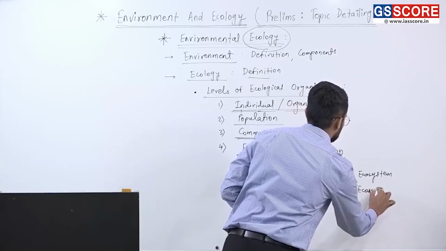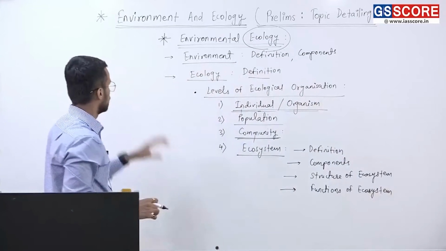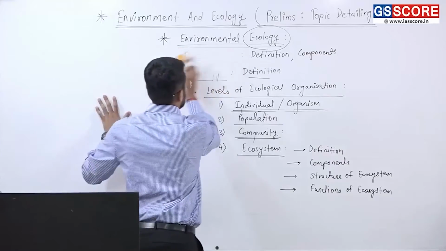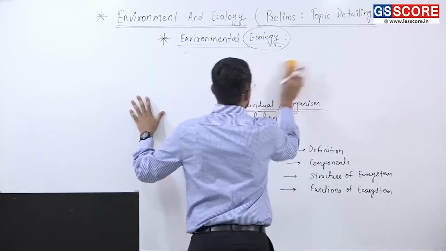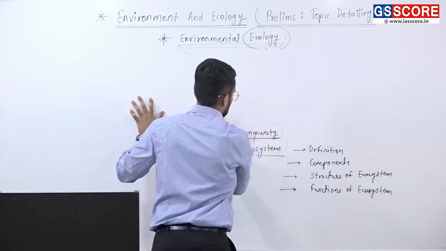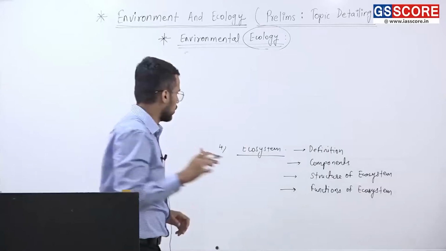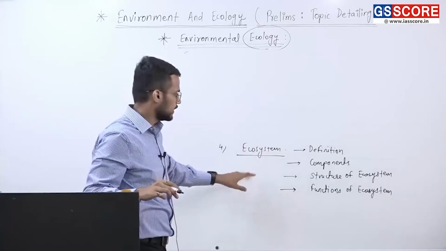In this ecosystem, a number of functions are being carried out. So which are those functions? I'll write here now. We are discussing the fourth level of ecological organization, and that is the ecosystem.